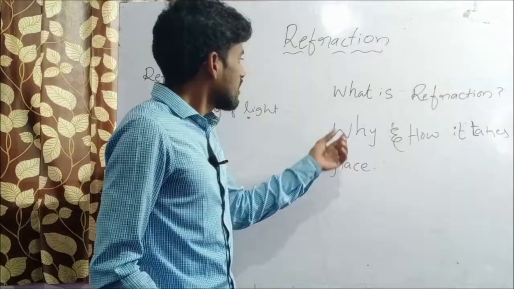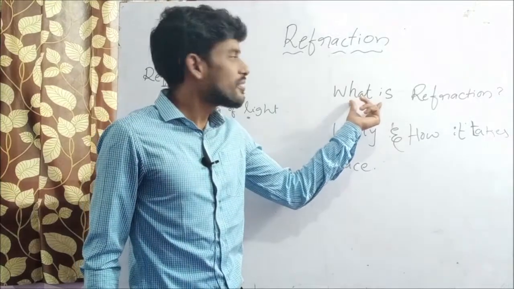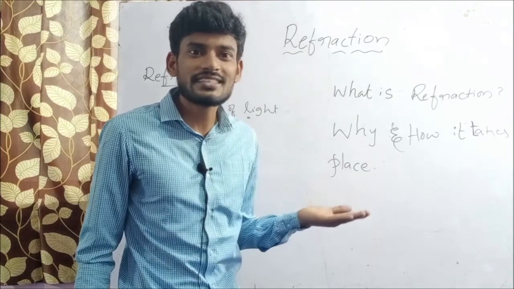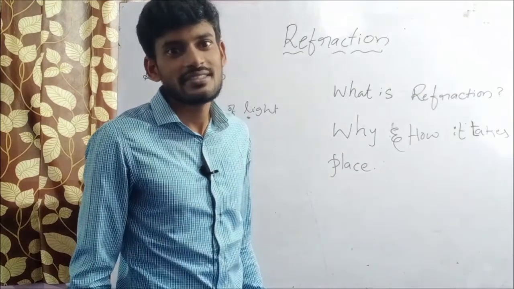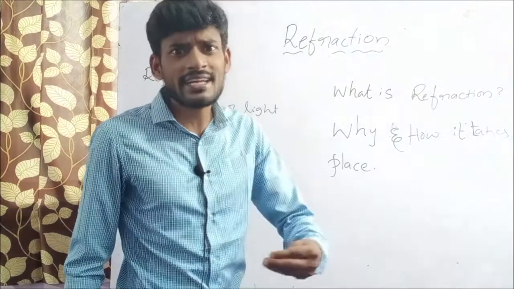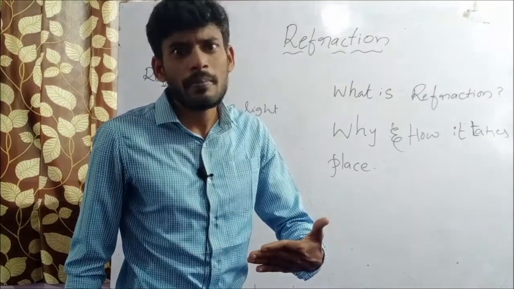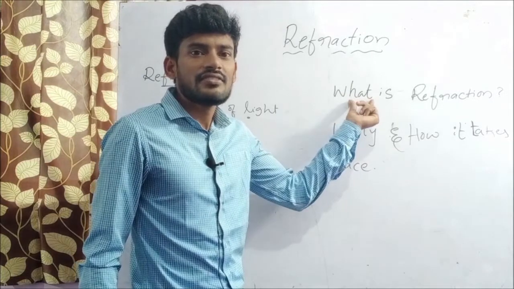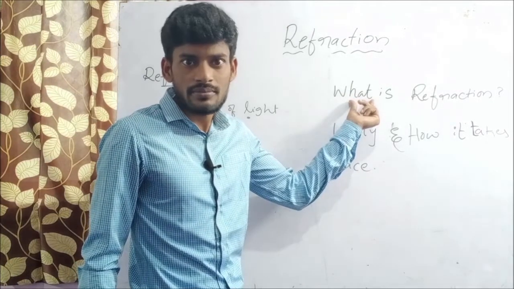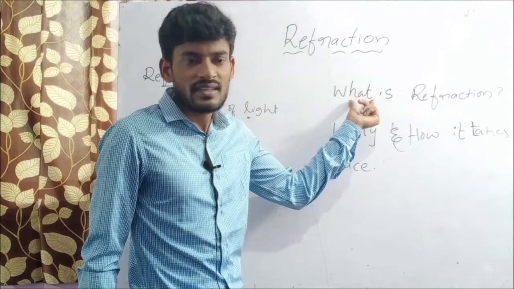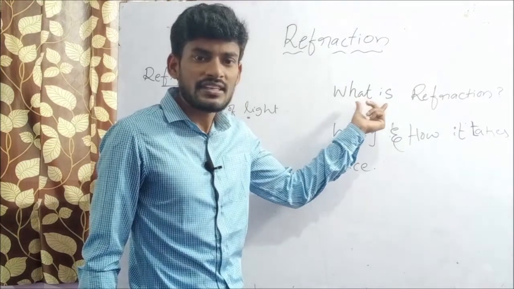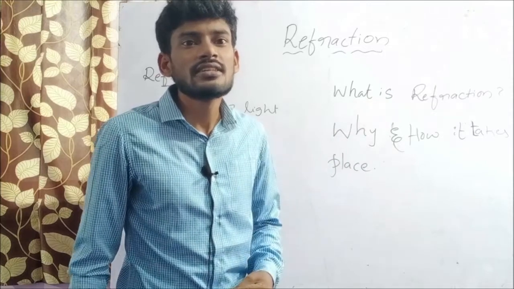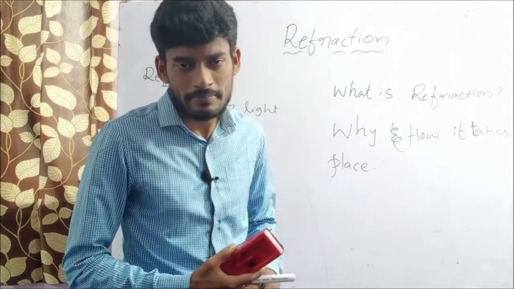Got it? Okay, some questions. What is refraction? Refraction is nothing but bending of light. If you want to learn more extensively, the light speed varies from one medium to another. Refraction happens because of the variation in speed of light.